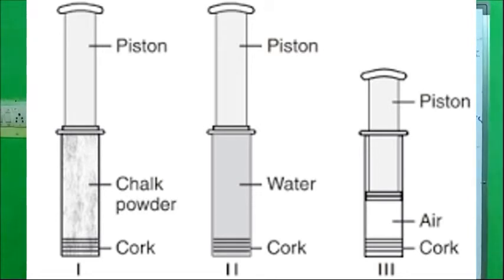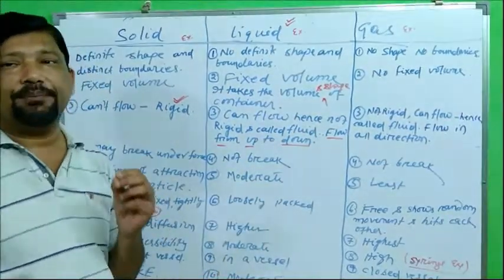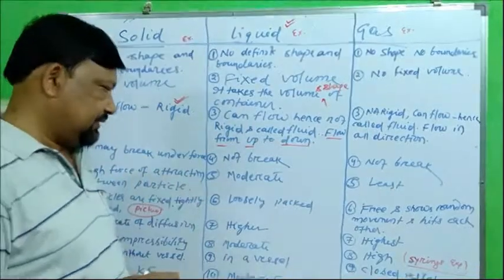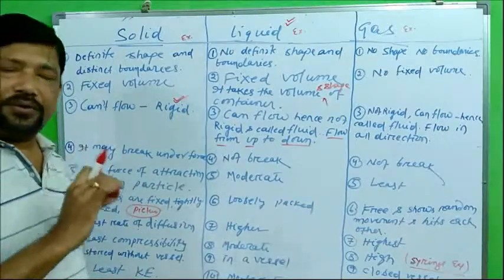What you will observe? In case of solid, the piston cannot be pushed. In case of liquid, the piston is pushed very less. But in the third one, a high rate of pushing is there. It shows that gas can be compressed, liquid has a very moderate rate of compressibility, whereas solid has no compressibility or least compressibility.